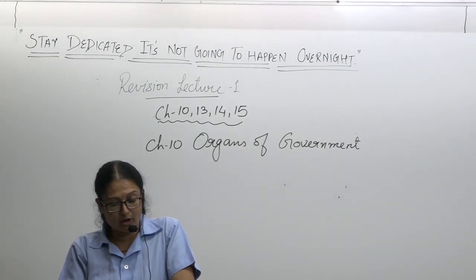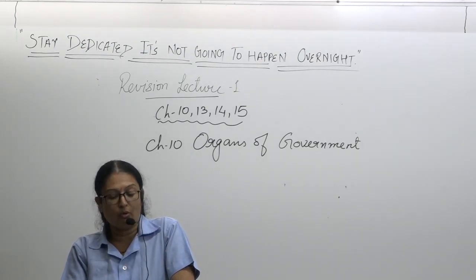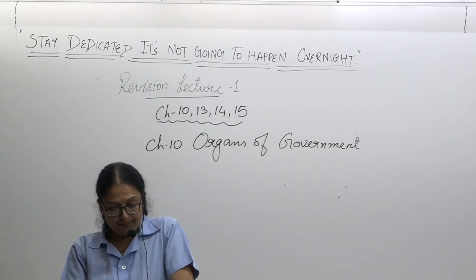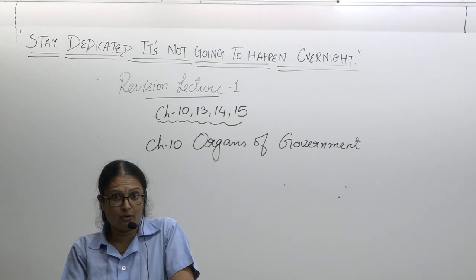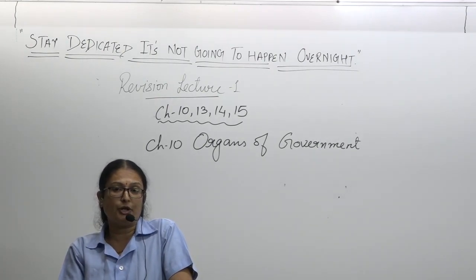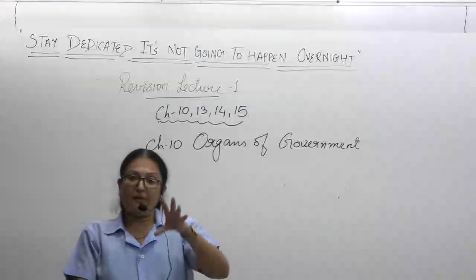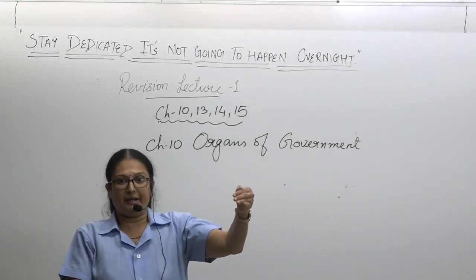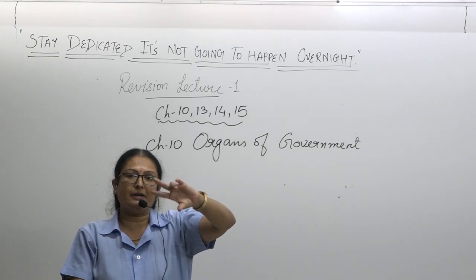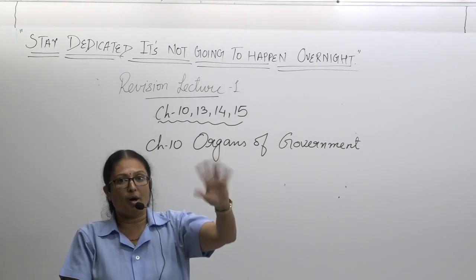So all three organs of the government should be administered by different people, and each organ should carry out its own function. So the legislature cannot misuse the power, as they are answerable to the executive and judiciary too. So the power is divided among these three organs, and it will be checked by the other two organs.